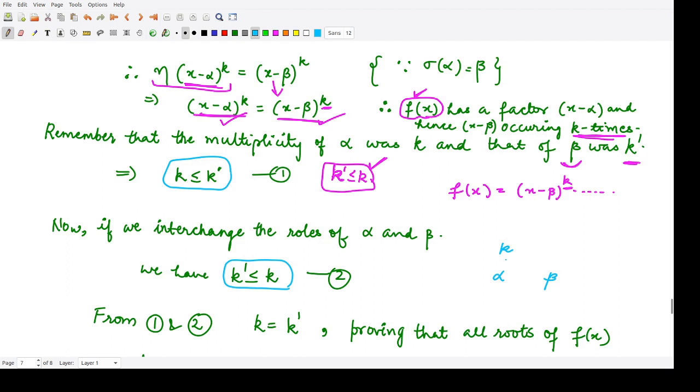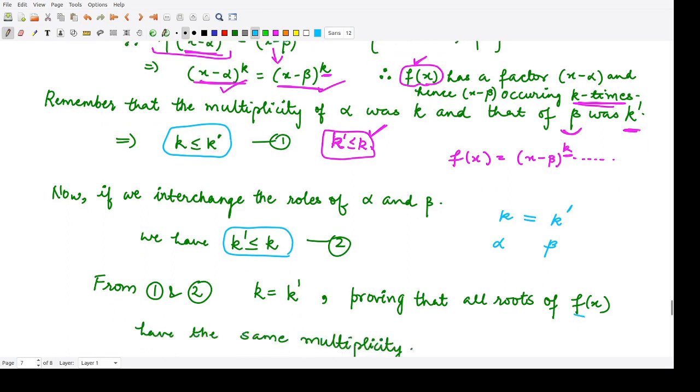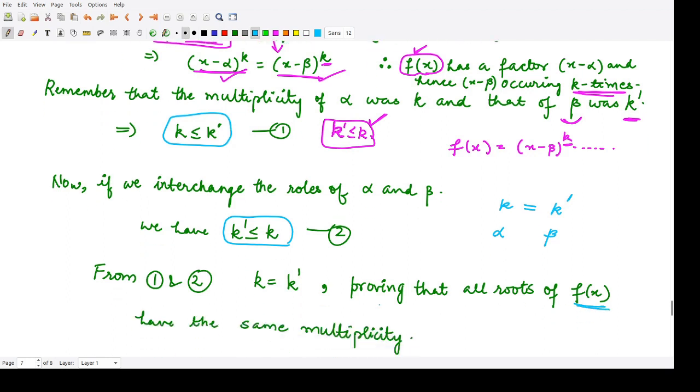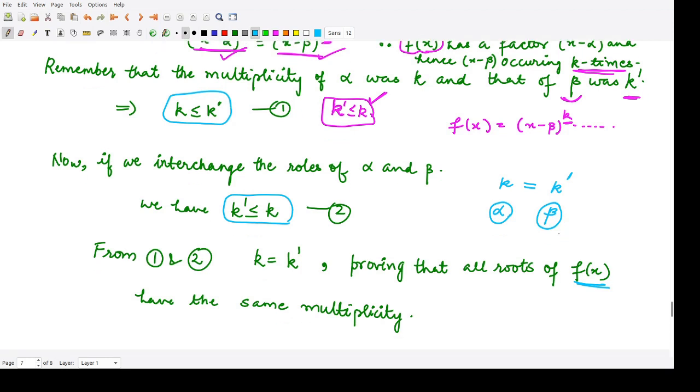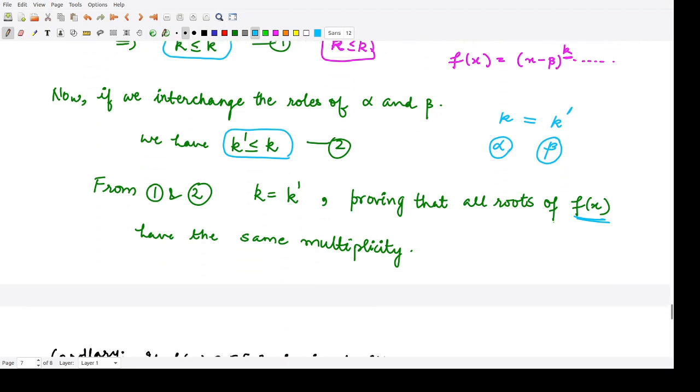So proving that the multiplicity of all the roots, we have assumed only the roots alpha and beta, its multiplicity was k, its multiplicity was k dash. Now we have proved that their multiplicities are the same, so that means all the roots of this polynomial f of x have the same multiplicity, because the roots alpha and beta were chosen arbitrarily. So this result is valid for every other root as well.